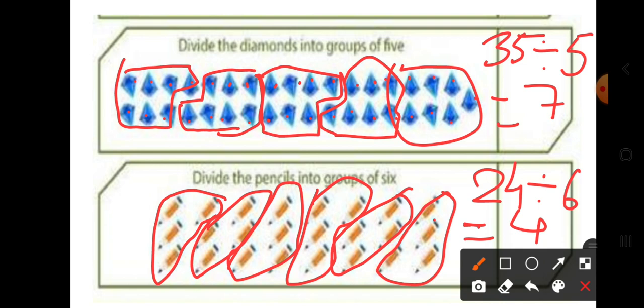Okay, this is how we are dividing into equal groups, and in each equal group you have an equal number of things. You put an equal number of things in each group, that is called equal grouping. Equal things in each group, it is like that.